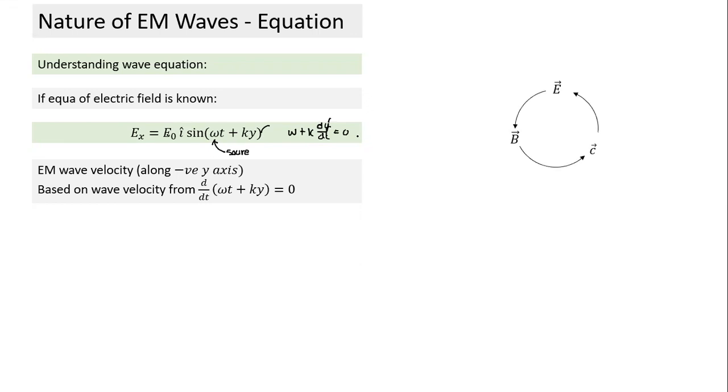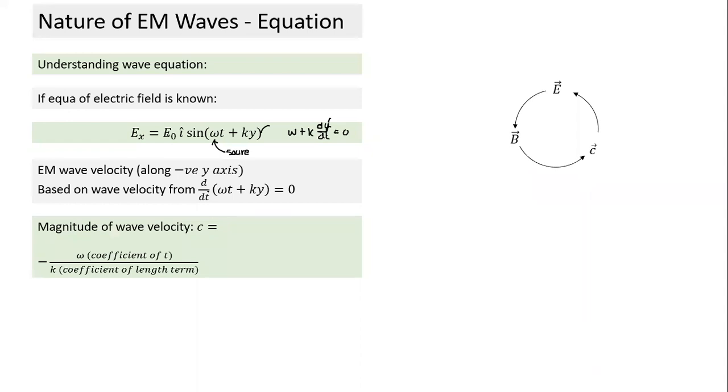There are three vectors involved, E, B, and C, and like i, j, k, they form this kind of circle. So what will be the direction of C? It will be E cross B. What will be the direction of E? B cross C. And what will be the direction of B? C cross E. So they will always satisfy this condition, similar to the Cartesian system of unit vectors.